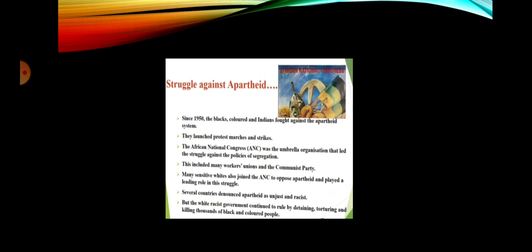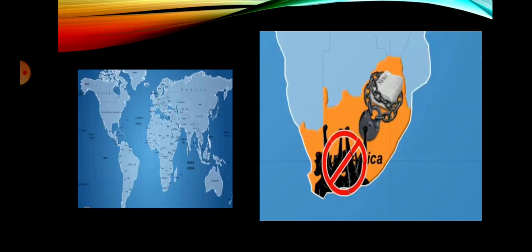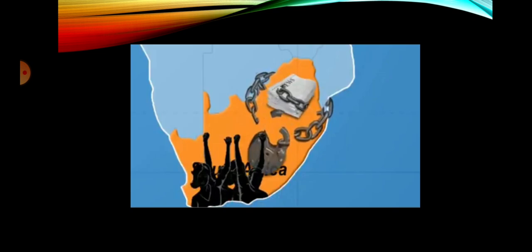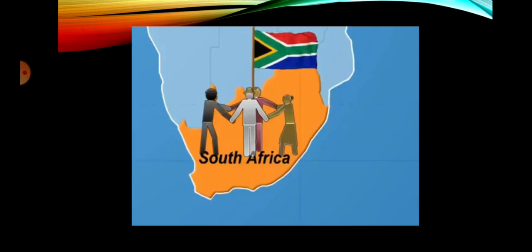Several countries denounced apartheid as unjust and racist, but the white racist government continued to rule by detaining, torturing and killing thousands of black and coloured people. Eventually, with immense internal opposition and massive international pressure, the white government began to repeal the restrictions on political parties. Finally, on 26th April 1994, this resulted in the making of one of the latest democracies of the world. The apartheid system came to an end, giving way to the formation of a multi-party and multi-racial government.